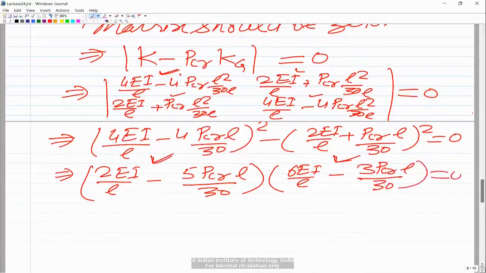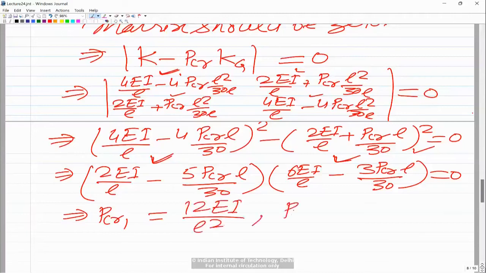This is equal to 0. So if you see, this equation is quadratic in P critical, so we will get two roots. So one root, let us say, is P critical 1, and that would become 12EI by L square. And from the second term, equating it to 0, because this whole thing is equal to 0.